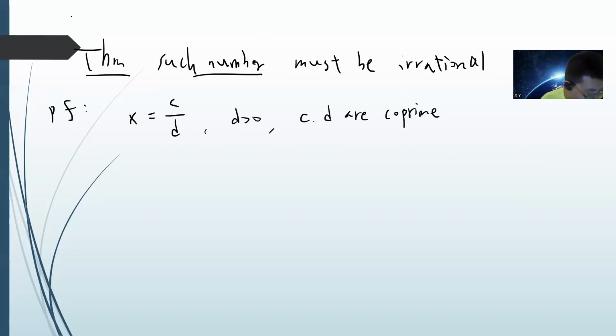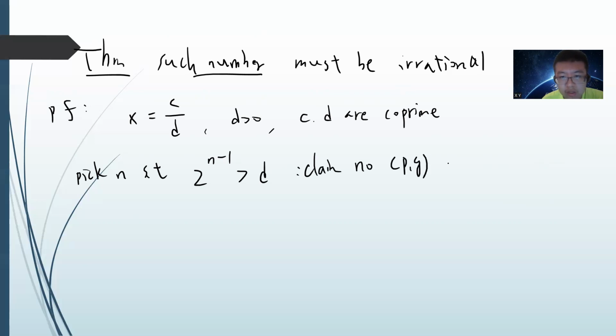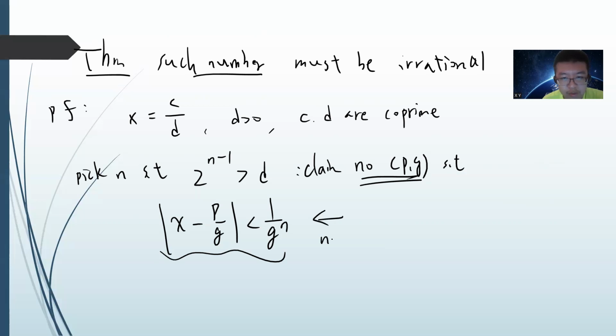Let's pick n such that 2 to the n minus 1 is greater than d. We want to claim that there is no p and q such that the absolute value of x minus p divided by q is less than 1 over q to the n. We want to say that this is never true. So suppose such p and q exist.